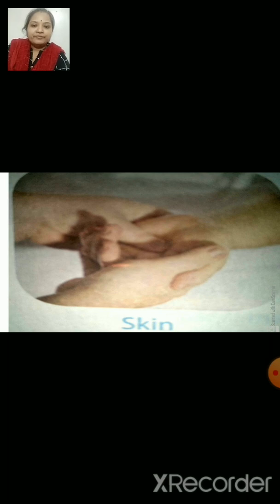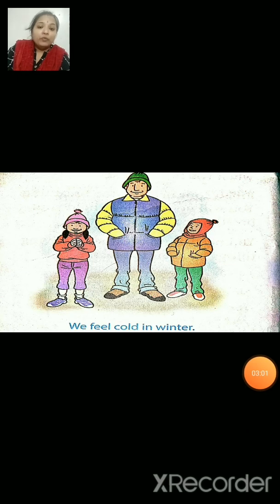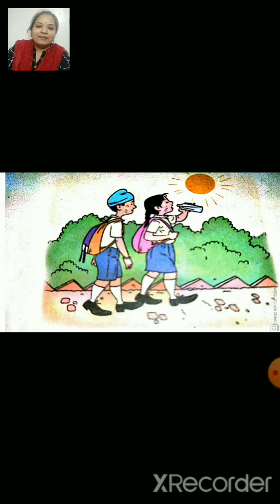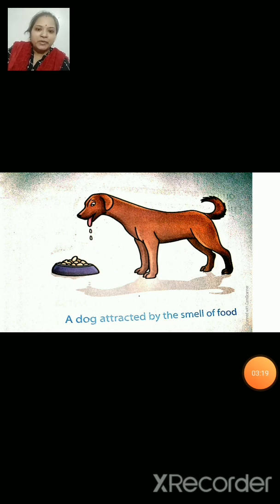Now, in winter, when we feel cold, what do we do? Right, we wear woolen clothes. In summer, we feel like having cold drinks. In this picture, you can see a dog.